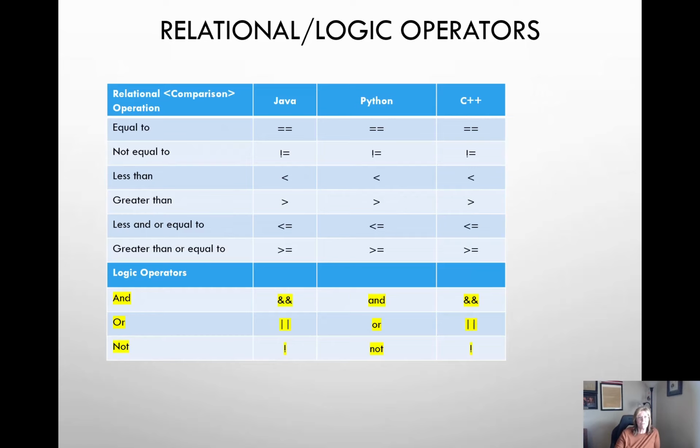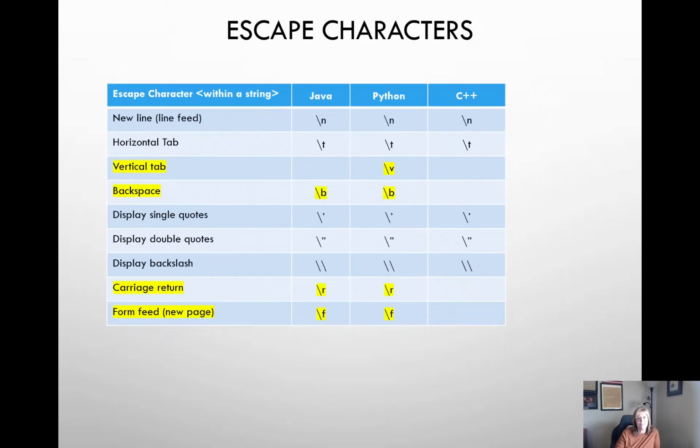And so the next one would be escape characters. Is there a difference between the escape characters in the three different languages? Python has not only a horizontal tab, but a vertical tab as well. We can see that Java and Python also have the ability to backspace, do a carriage return, and a form feed, which is a new page, not just a new line. So these are some of the differences between the three languages. So how about if we actually start writing some C++ code?